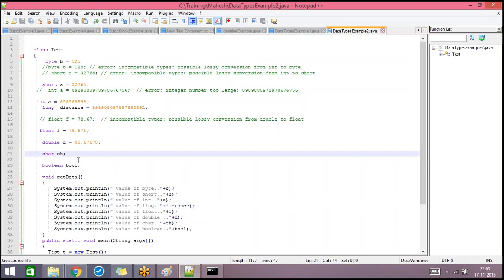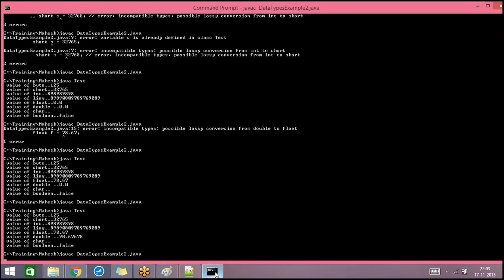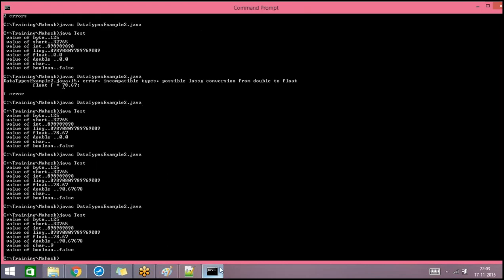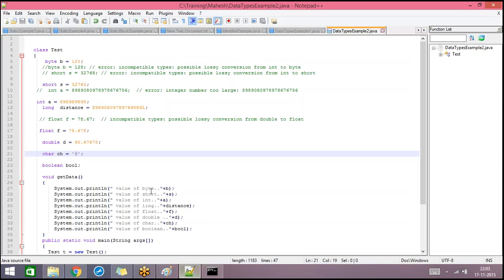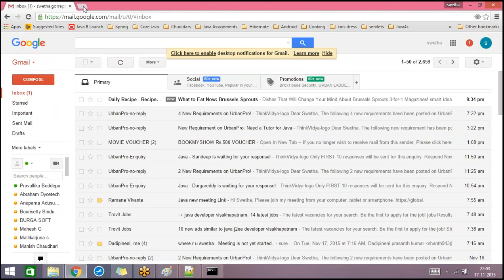And for char, when you assign a value for a character variable, generally we mention the character in single quotes. This is the syntax that we follow. You can mention any special symbol or alphabet, anything can be mentioned. And one more important point we should know about char: when you assign a value for a character variable, you can assign a value in the form of Unicode also. Every character has a specific Unicode.